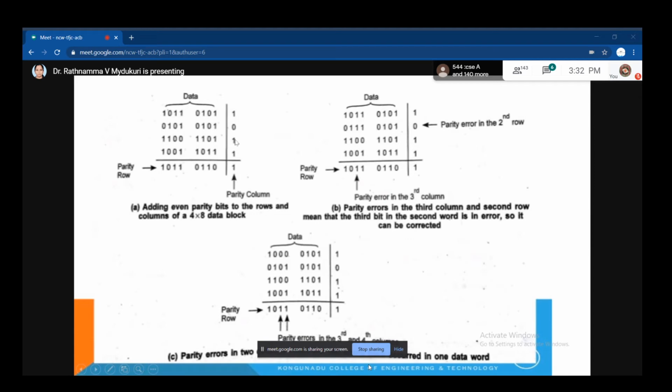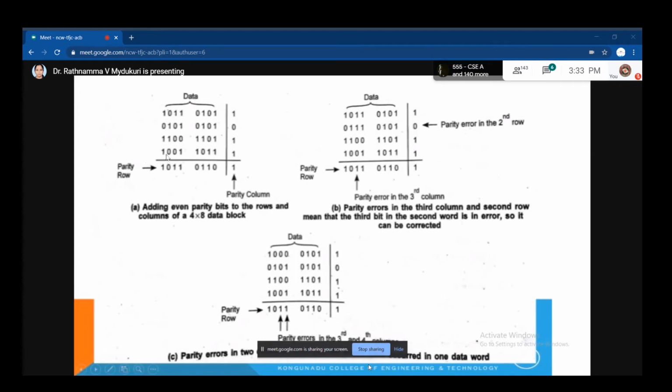Okay, like that. And come for the next one. Listen carefully. This is my original data. Tell me how many ones are here, only up to this. 5 ones. But which parity am I considering here? Even parity, right? So, as it is even parity, I have to add one more 1 so that the number of ones will become even. Now the total number of ones here is 6, which is our even parity. And go for the next one.